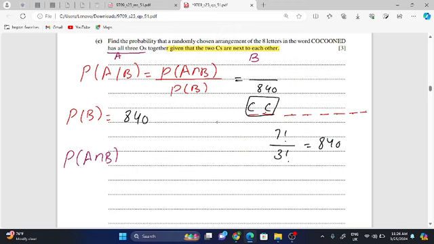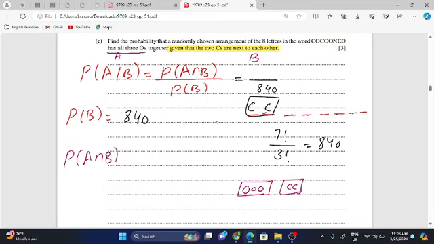So it means that with all 3 O's together I can construct the equation as: here are basically all my O's, and two C's are already grouped together.